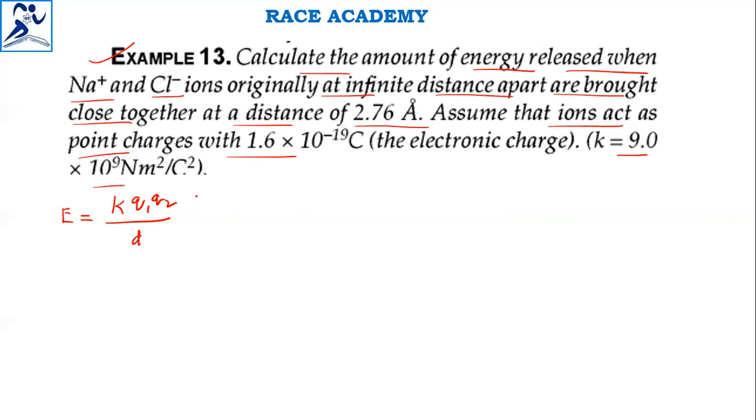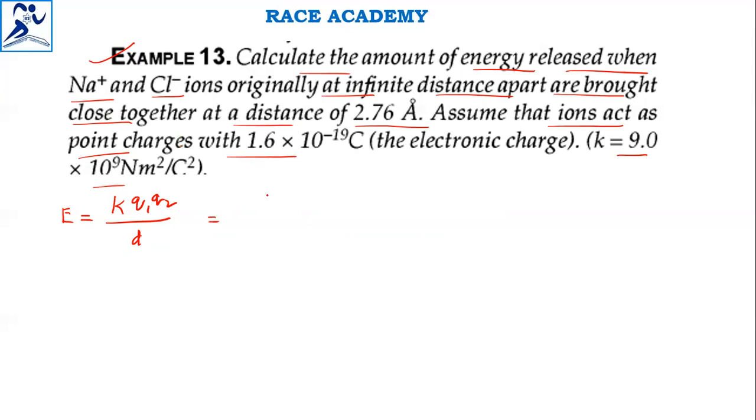In this energy discussion, it is not force, it is energy. The formula is K Q1 Q2 by d. In this we have to substitute the values.